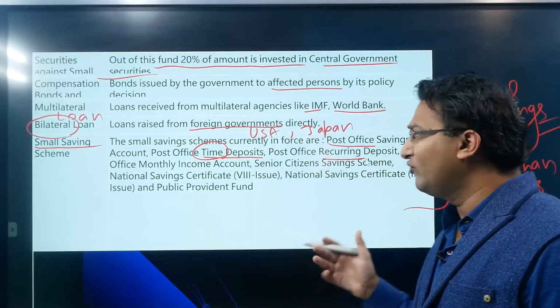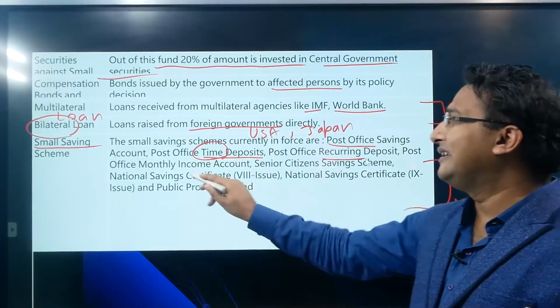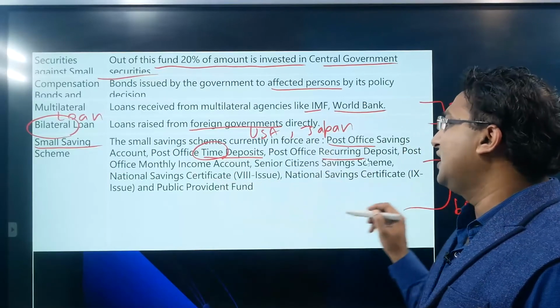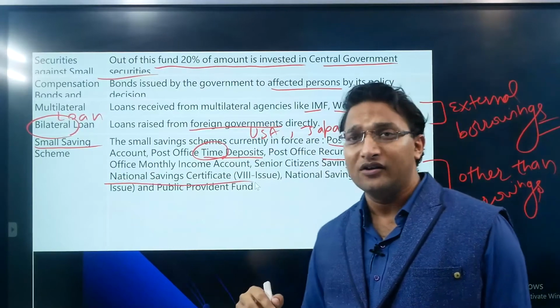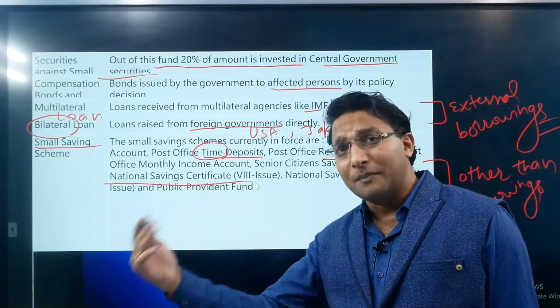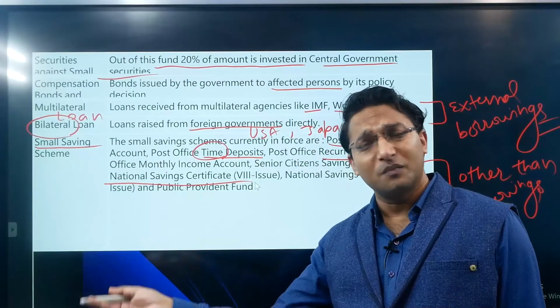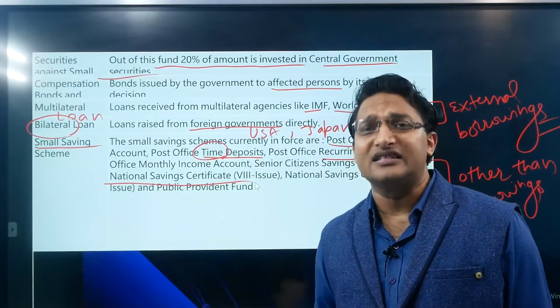That is not a bank, right? We are talking about the Post Office monthly income account, senior citizen saving scheme, national saving certificate. These are saving instruments where the general public deposits money, and the public knows that because this money is lying with the government, it is completely safe.